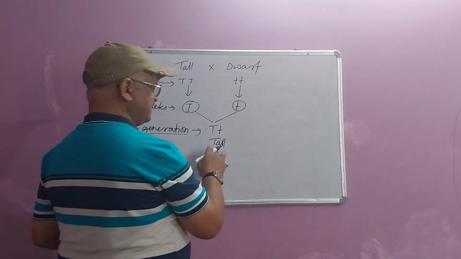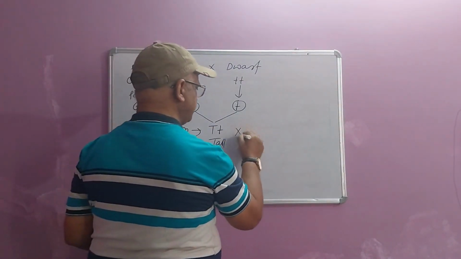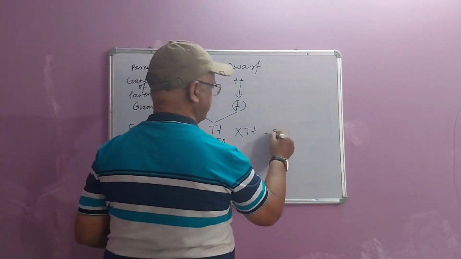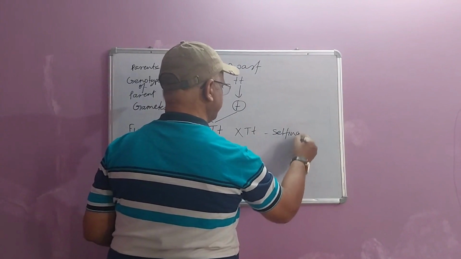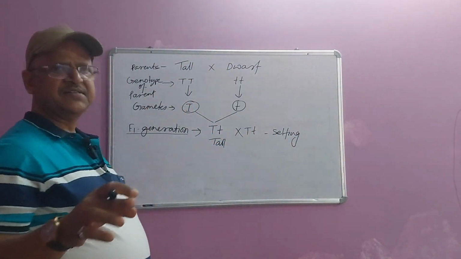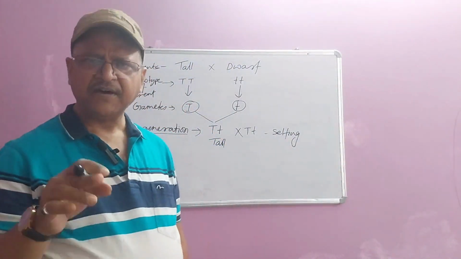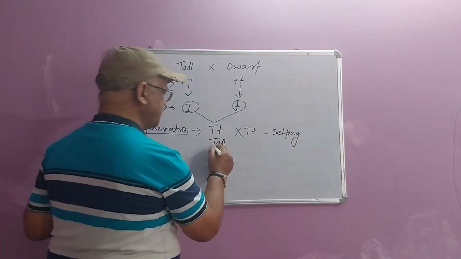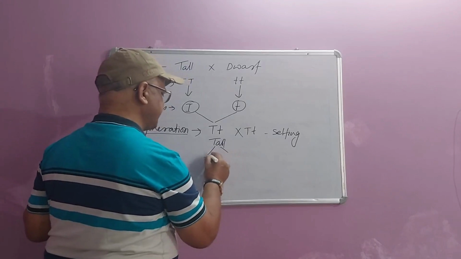When we cross these tall plants with similar variety, this is termed as selfing. When two individuals having the same genotype are crossed, the term is selfing. Now these plants will produce gametes of two different types.